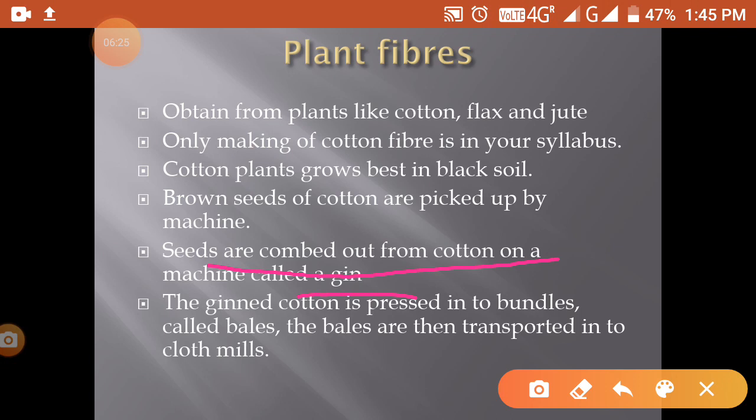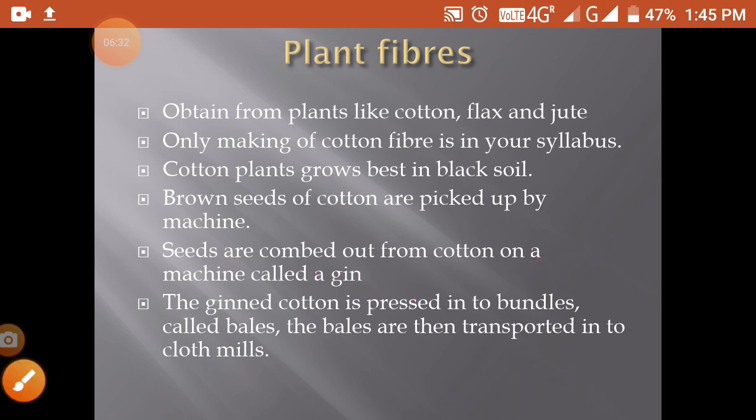The ginned cotton is pressed into bundles called bales. We make some bundles of it, and these bundles are called bales. A bale weighs 200 kg. The bales are then transported to the cloth mills.